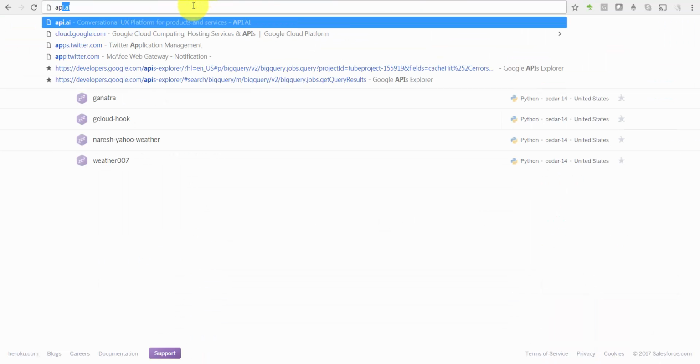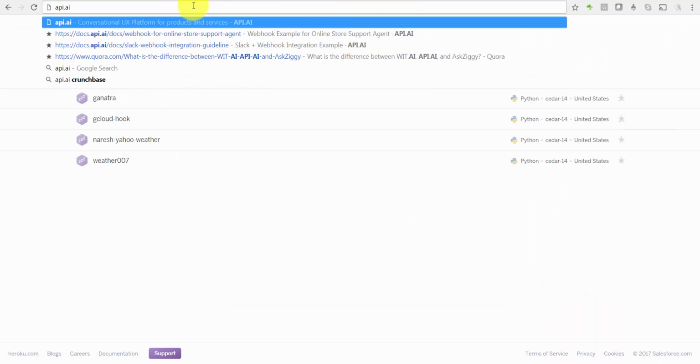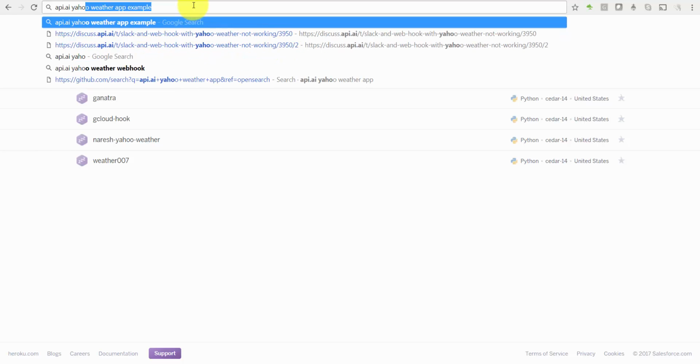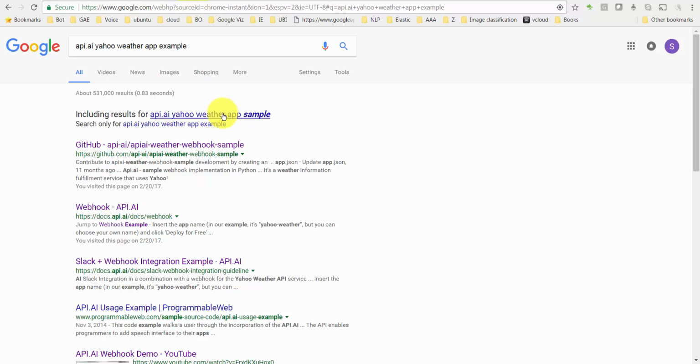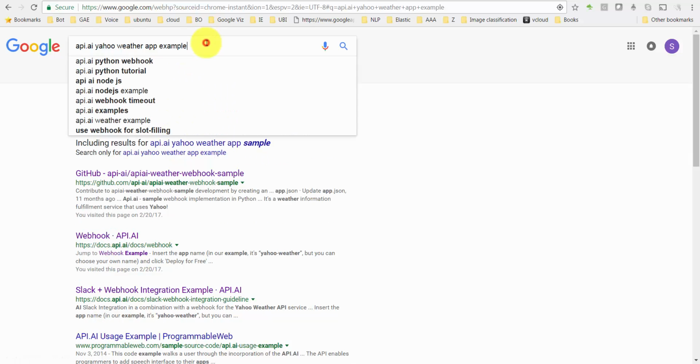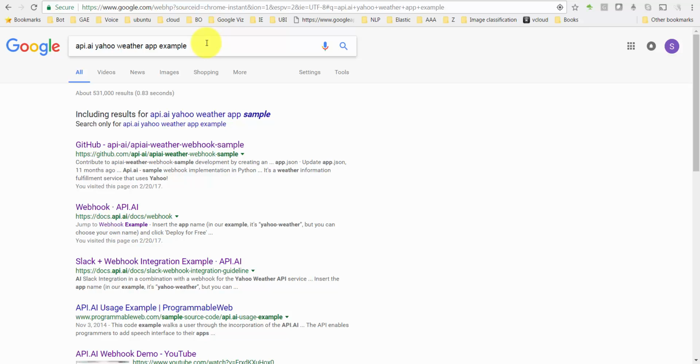So let's go ahead and do that. API.ai already has given the code on how you need to do that. So let's just search for the API.ai Yahoo Weather example. The code is written in Python. You don't necessarily need to know Python to execute this. But anyways, Python's a great language. It's easy to learn. I didn't know it 1 year back. Okay, so this is the example.